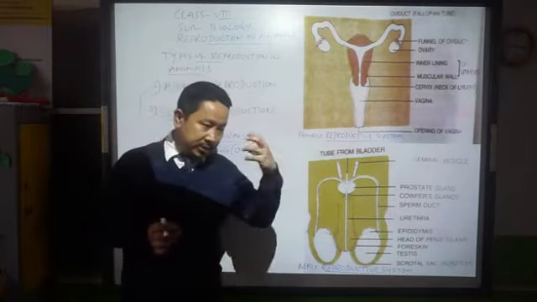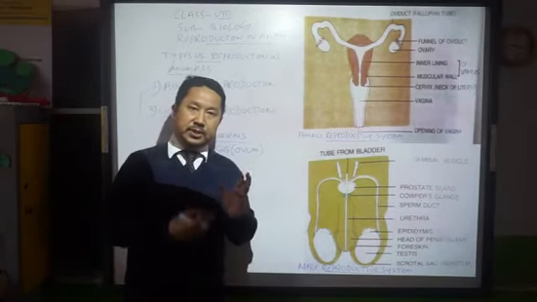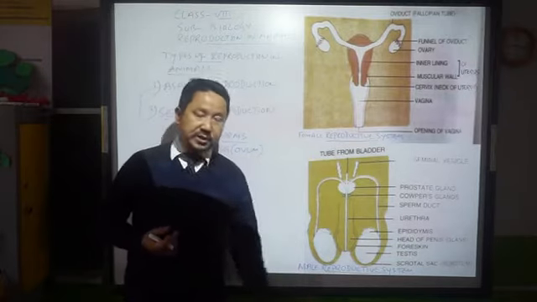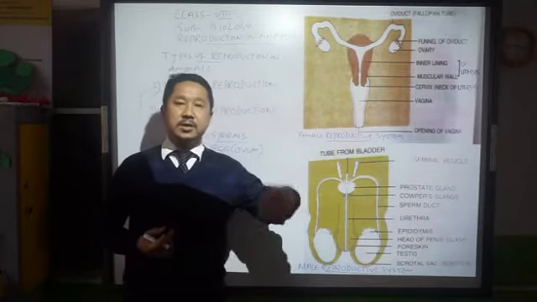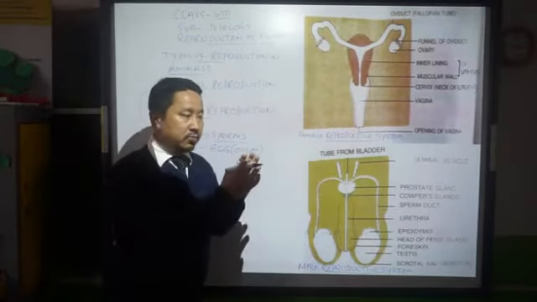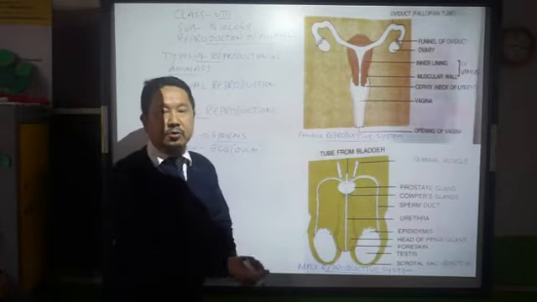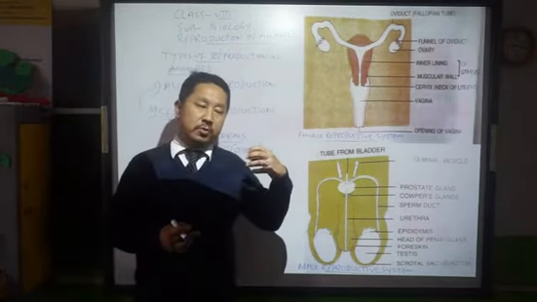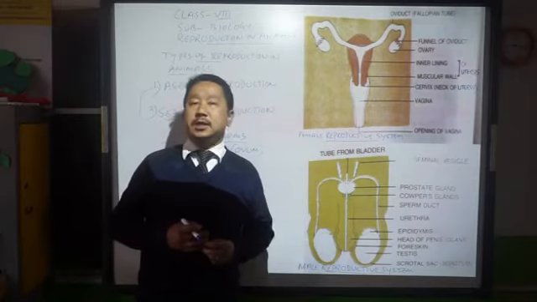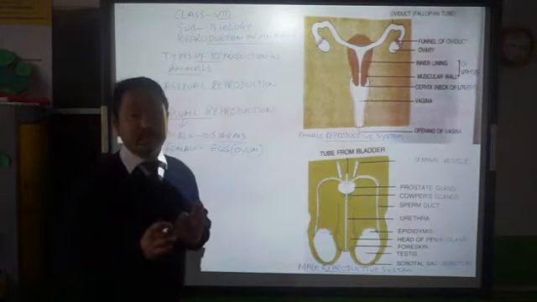Then tissues will be formed, then developed into organs and organ systems. Then the organism comes out of the parent or mother womb or mother body, and that will lead to a single individual. This is how sexual reproduction takes place in animals.